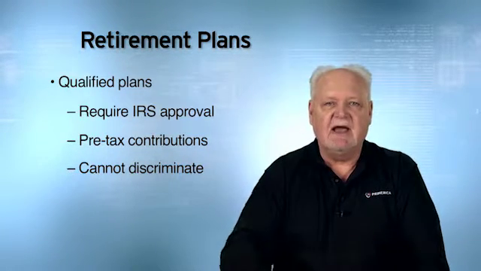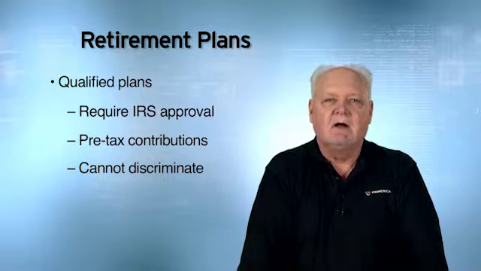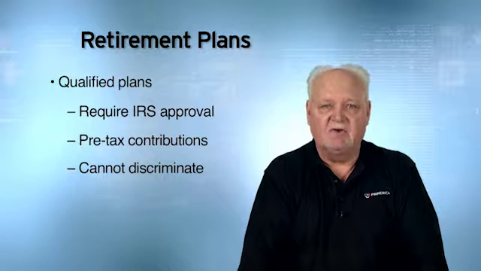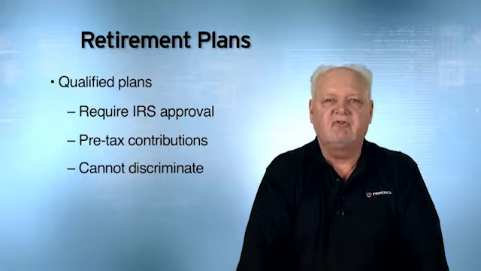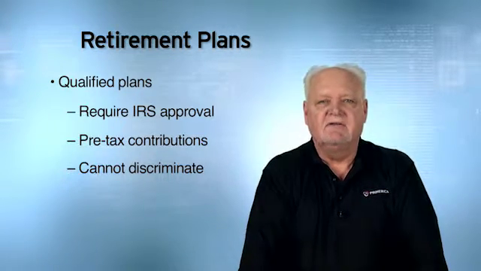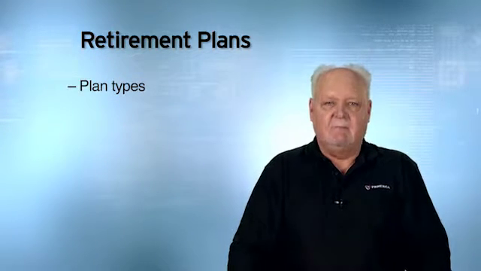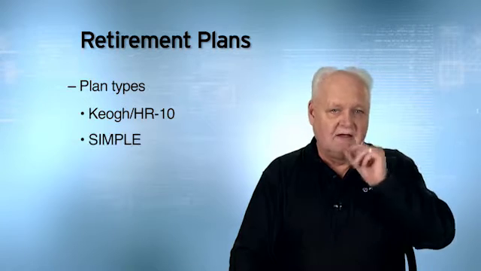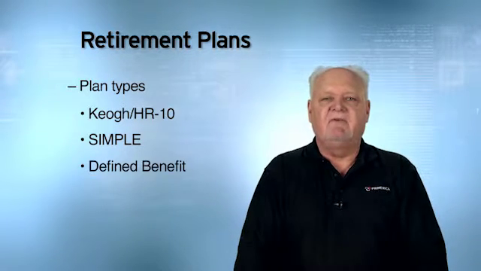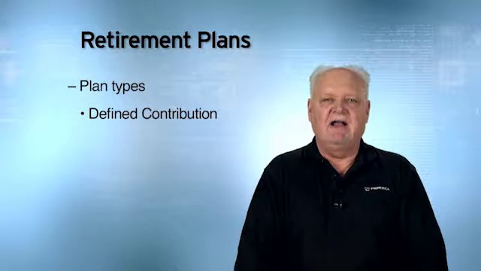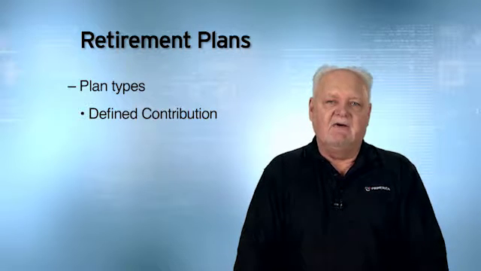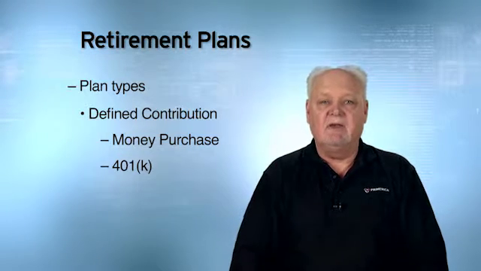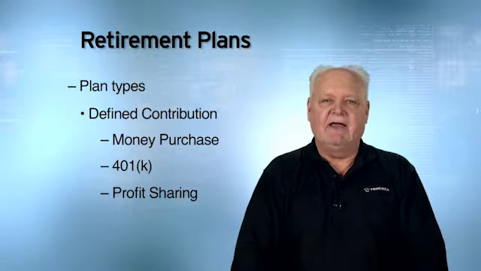Now, I'm going to ask you to make sure you're clear on the money in these plans: it grows tax deferred. Don't pay tax on the contribution amount or the earnings until the money is withdrawn. Plan types include the Keogh plan, that's the HR 10, the simple plan, the defined benefit plan, the defined contribution plan. Now, defined contribution plans would be a money purchase plan, a 401k plan, or profit sharing plan.